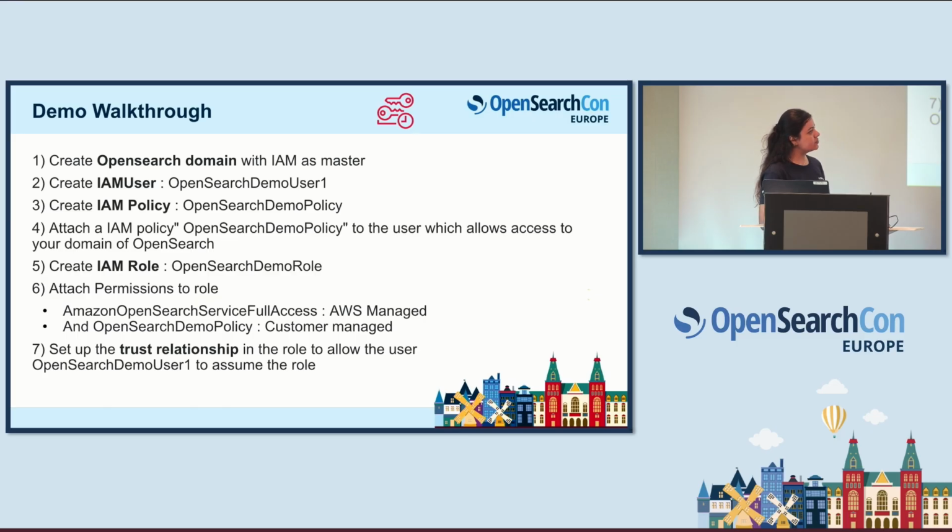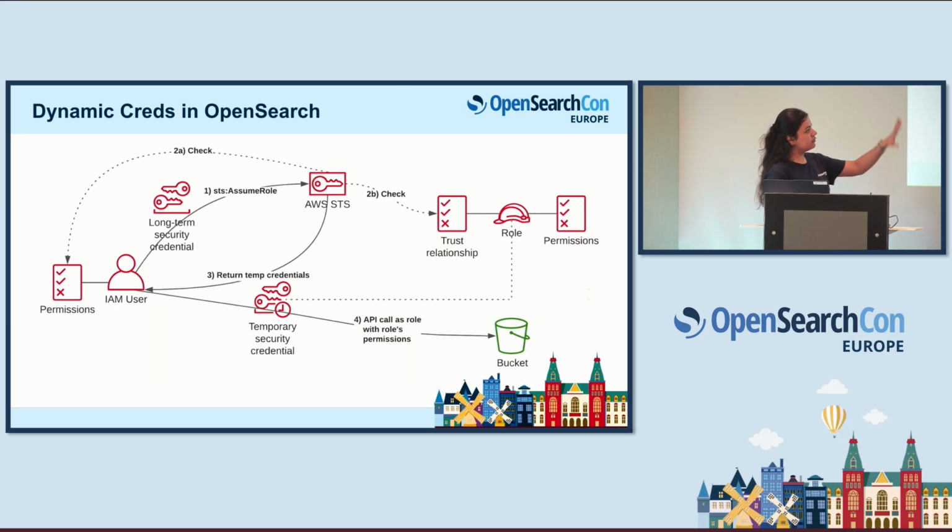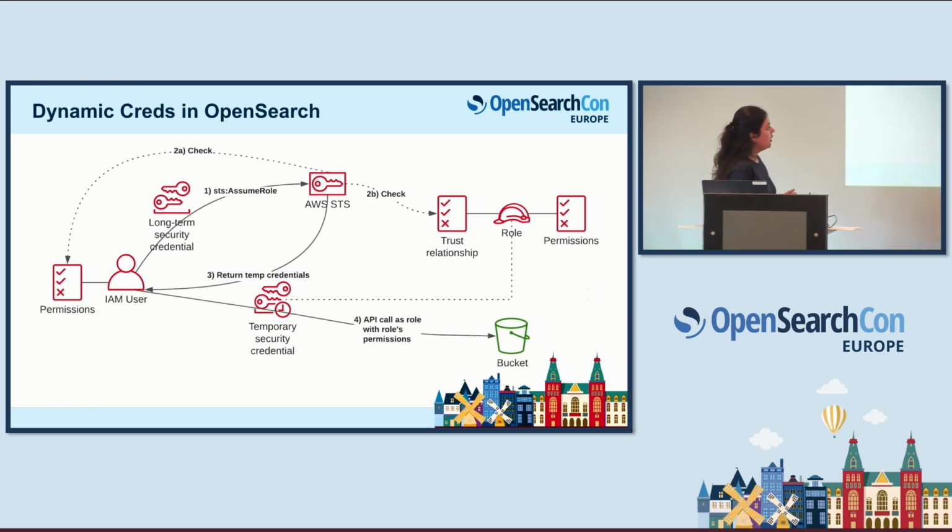I'm giving access to this policy as well to this role. I'll walk you through this. Bear with me a little. And I'm attaching this role to the user. So there's a trust relationship that I'm developing that allows this user to use the role and access the OpenSearch service. So this is what I'm going to do.